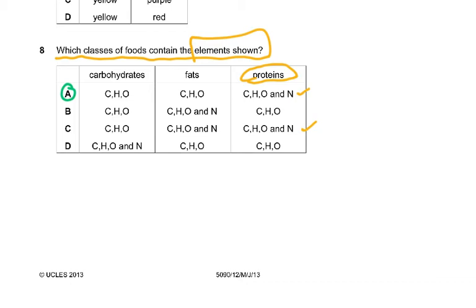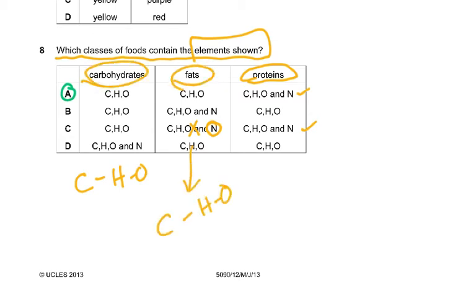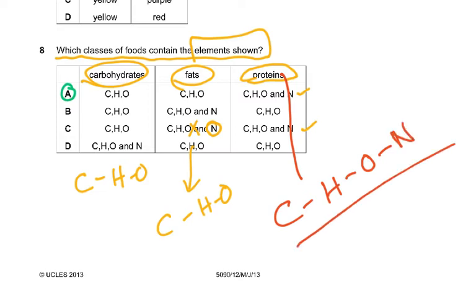Now, why is C wrong? Because nitrogen is not present in fats. So this was wrong, and that is why A is the correct answer. Nitrogen is only present in proteins. In carbohydrates, there is carbon, hydrogen, and oxygen. In fats, there is carbon, hydrogen, and oxygen. In proteins, there is carbon, hydrogen, oxygen, and nitrogen. Sulfur, please remember, is only in some amino acids.